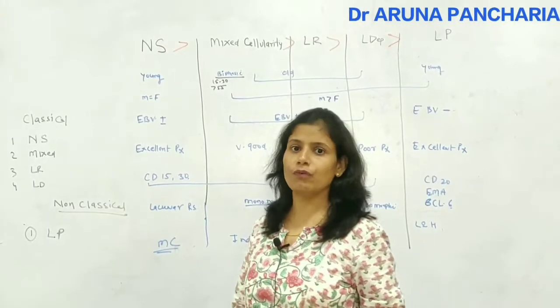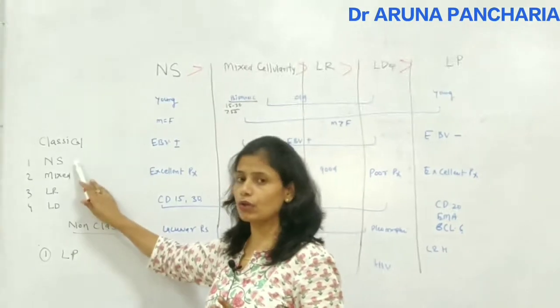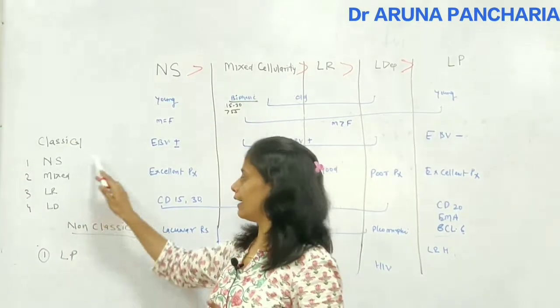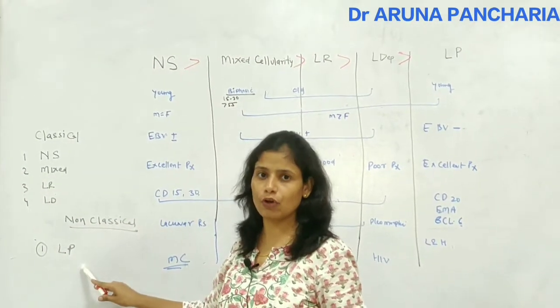Hodgkin lymphoma has 4 types of classical Hodgkin lymphoma: nodular sclerosis, mixed, lymphocyte rich and lymphocyte depleted, and the other one is non-classical Hodgkin lymphoma, that is lymphocyte predominant.